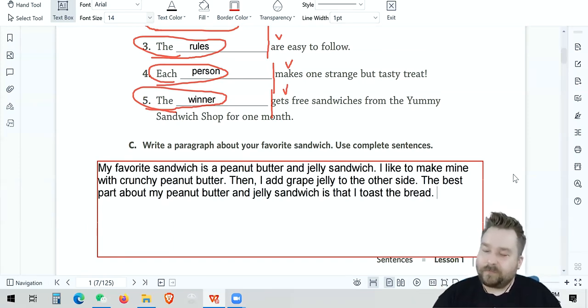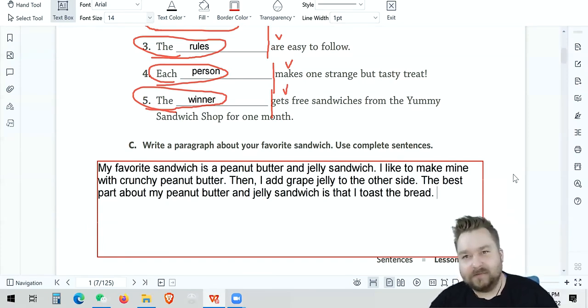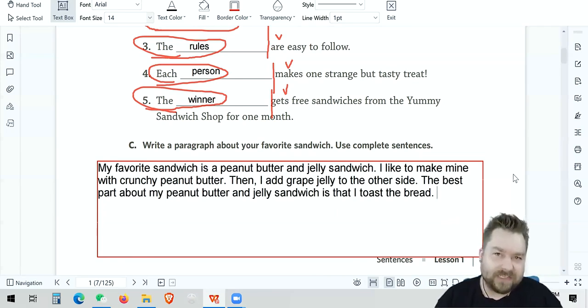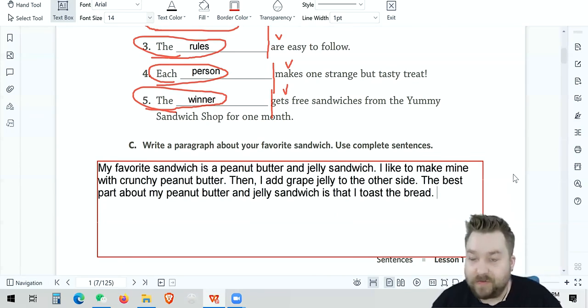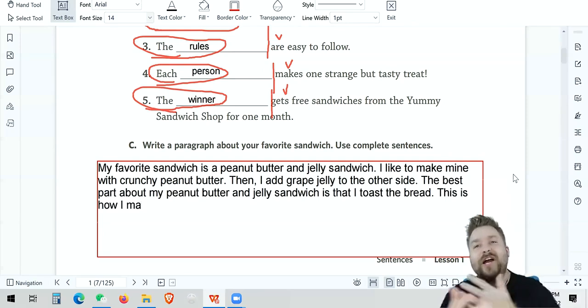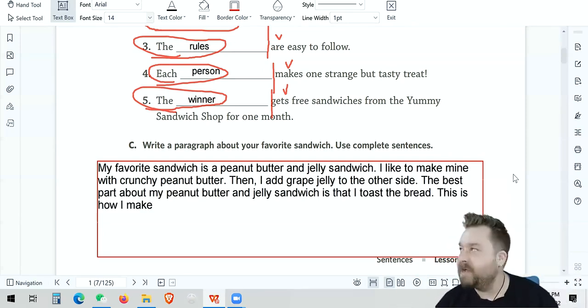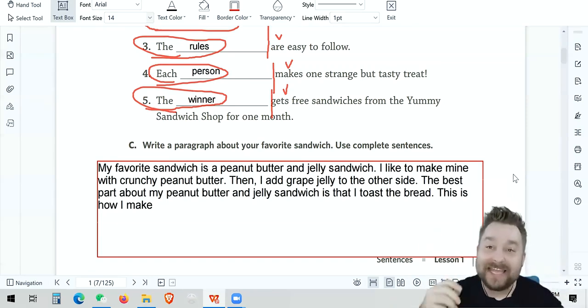So, we need a final sentence. How do we end it? How do we just say, I'm done? Well, think about that first question. What is your favorite sandwich? Well, my favorite sandwich is the peanut butter and jelly, right? Because we were talking about making sandwiches.